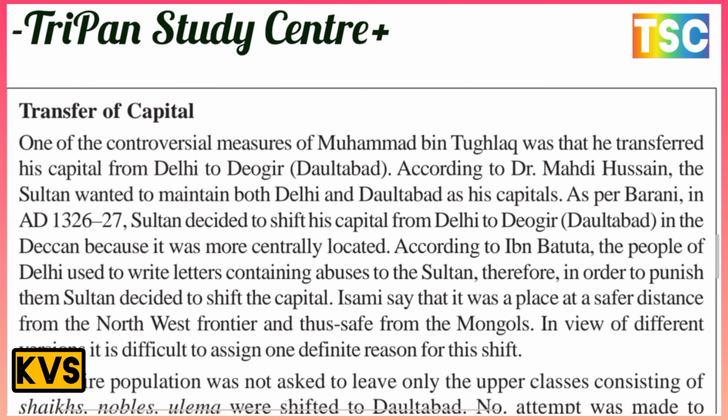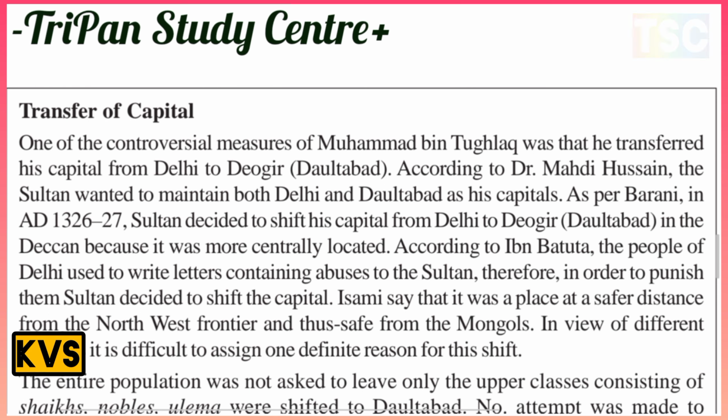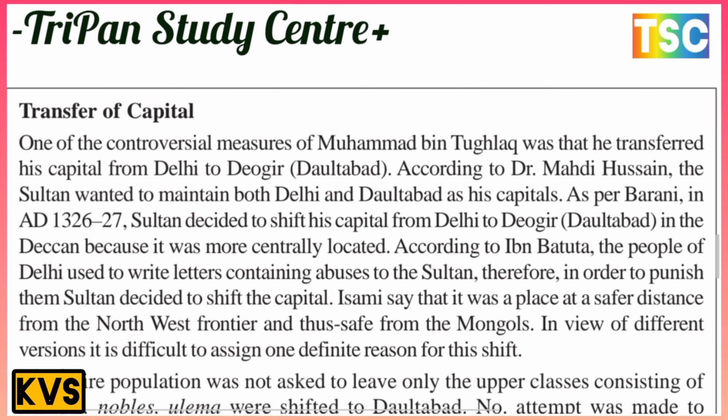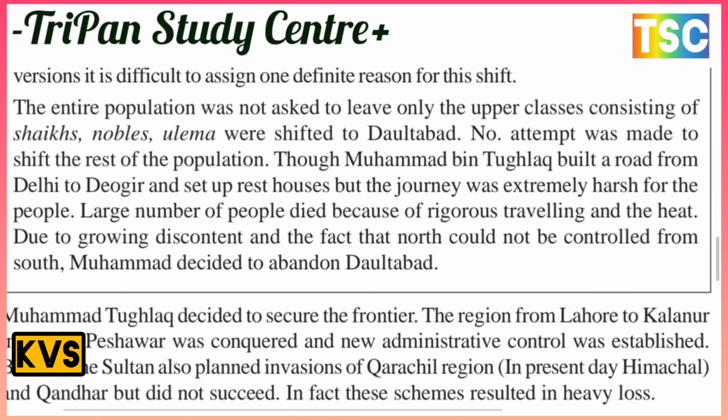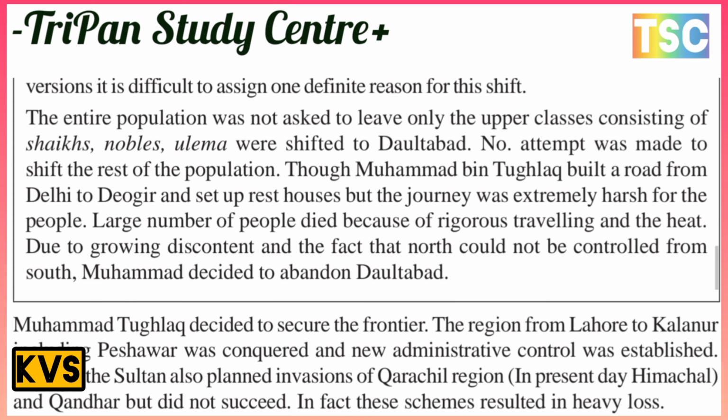In the view of different versions, it is difficult to assign one definite reason for this shift. The entire population was not asked to leave, only the upper class consisting of sheikhs, nobles and ulama were shifted to Daulatabad.